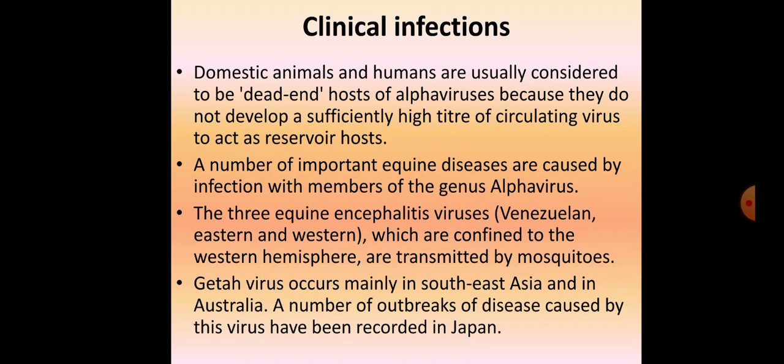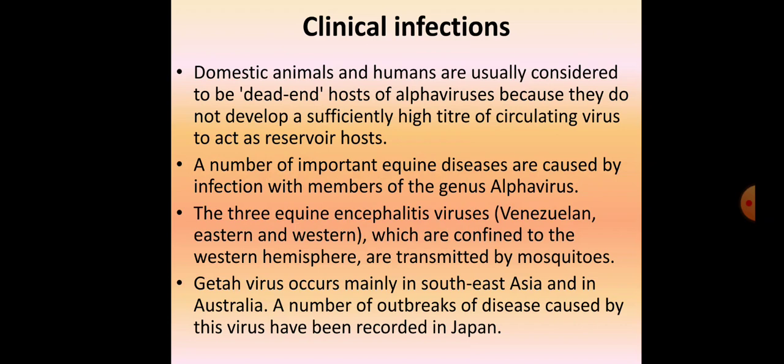A number of important equine diseases are caused by infection with members of the genus alpha viruses. The three equine encephalitis viruses are your Venezuelan strain, eastern and western strains, which are confined to the western hemisphere, and they are transmitted by mosquitoes. So this is an important point. These alpha viruses cause encephalitis in horses, and there are three encephalitic viruses, basically three strains: eastern equine encephalitis, western equine encephalitis, and Venezuelan equine encephalitis. All three are transmitted by mosquitoes.